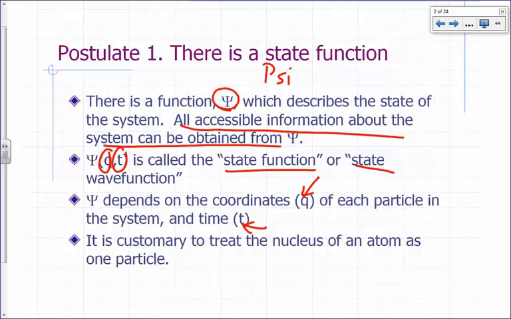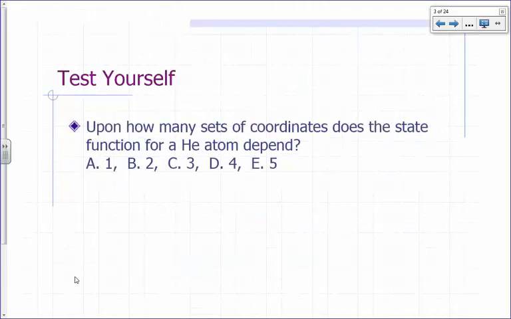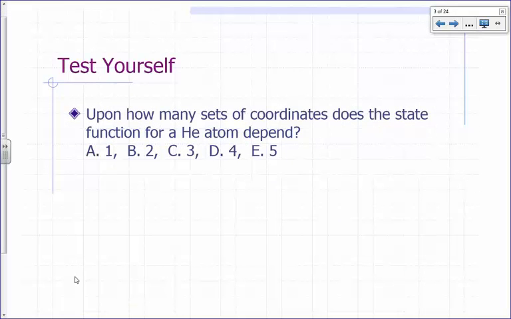For our purposes, we're going to treat the nucleus of an atom as just one particle. We're going to take all the neutrons and the protons together as just one particle. Then each electron is treated also as one particle. Okay, so upon how many coordinates does the state function for a helium atom depend? 1, 2, 3, 4, or 5?